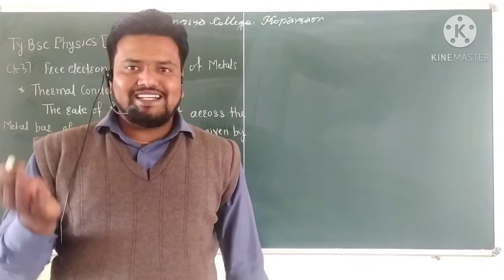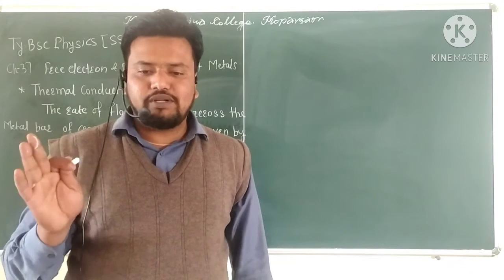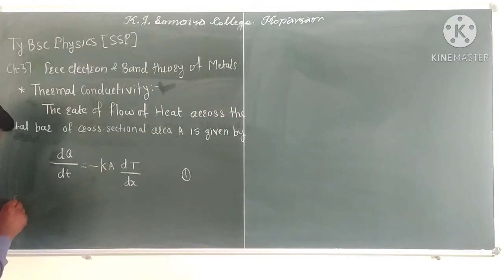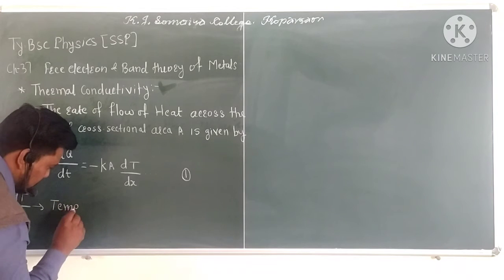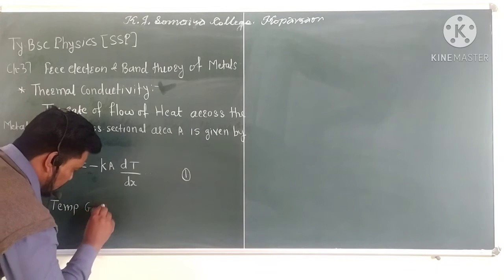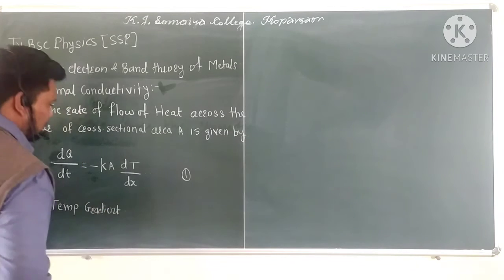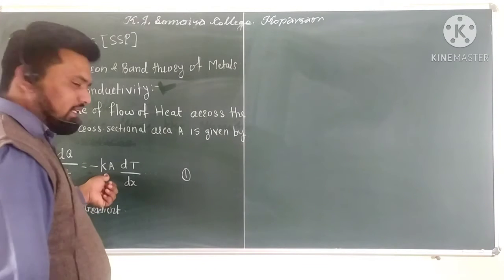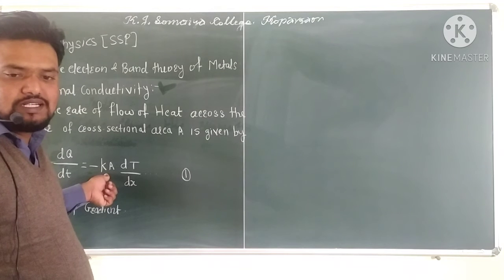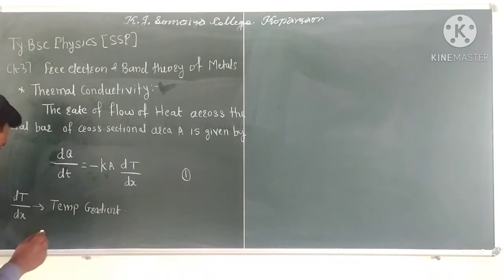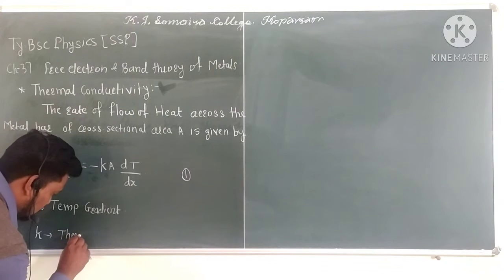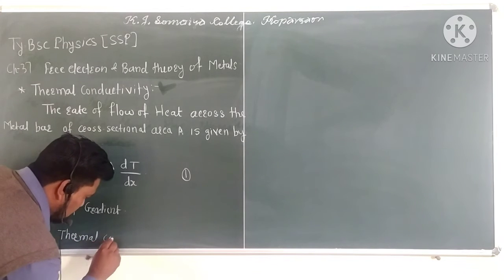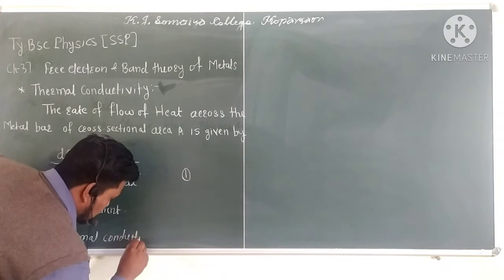Where dT by dx is nothing but the temperature gradient, and the constant K, which is called the constant, that is the thermal conductivity. This constant is called the thermal conductivity constant.